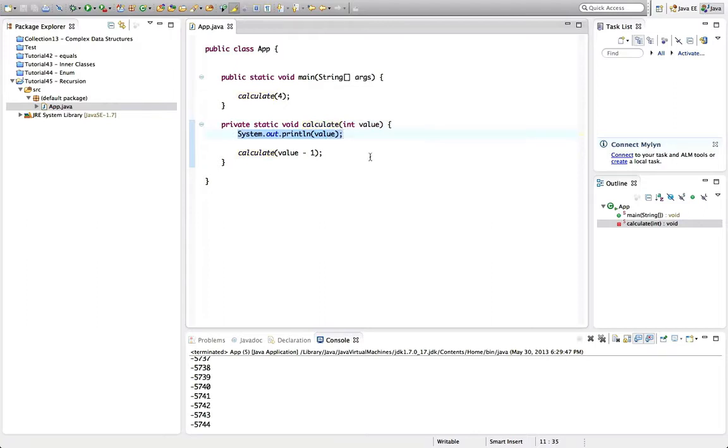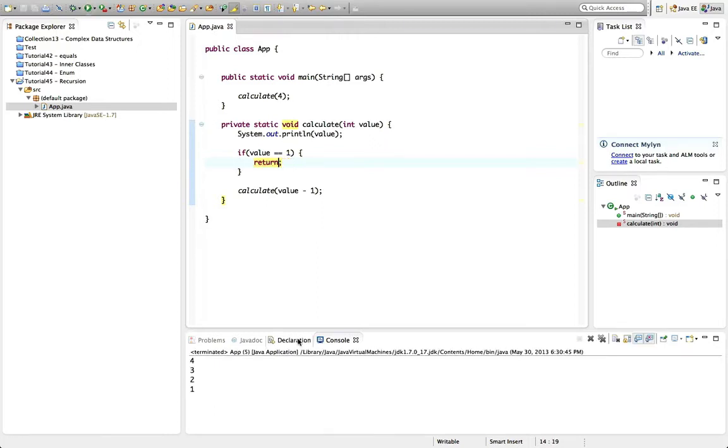But now the interesting thing is it's possible to stop the recursion, because I can say something like if value equals 1, then return. Oh, we're not returning anything at the moment, so let's just say return, like that.